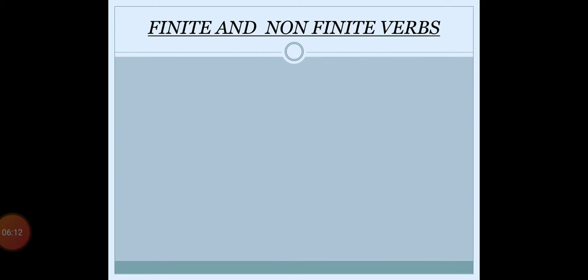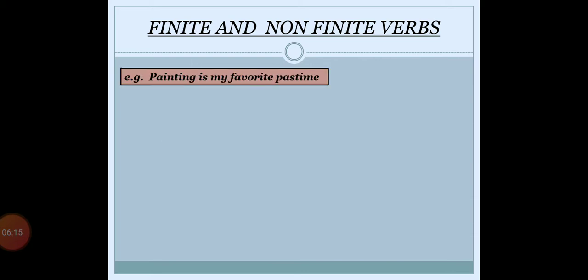So in such cases, we will take one more example. Painting is my favorite pastime. Here, is is the helping verb. Now painting, actually we know to paint is the verb. It is a verb according to our knowledge. Now here it has become painting. It has become the subject of the sentence. The subject of the sentence is always a noun or a pronoun. It means painting has become the noun.